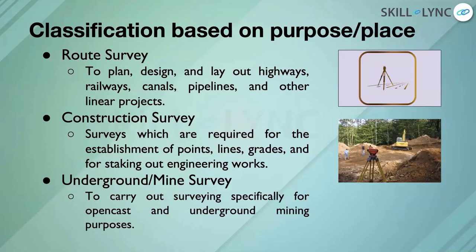So the next survey is route survey. This is a particular type of survey which is mainly done before linear projects. Say if you have national highways, or if you want to build water canals, or even oil and gas pipelines, water pipelines, then you use this survey. It's mostly done in a linear fashion. The planning, design, and the construction of these projects are done after the surveying has been done.